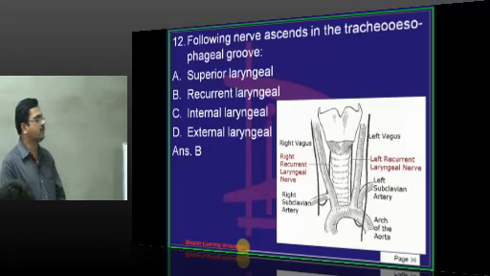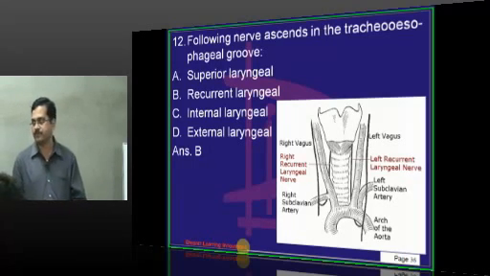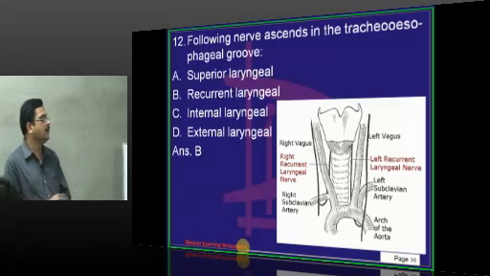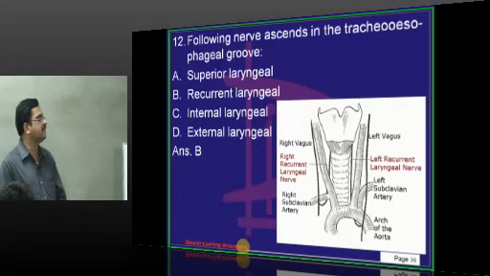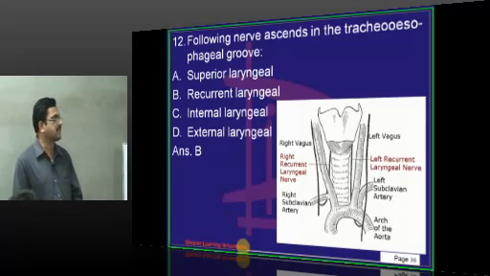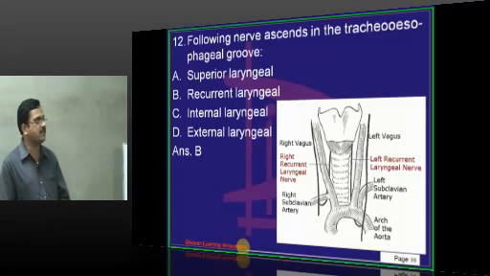In front of the trachea, you find the thyroid gland. Now, the lateral lobe of the thyroid gland on the medial side is related to two tubes and two nerves, we say like that. Two tubes are the trachea and the esophagus, two nerves are the left recurrent laryngeal nerve and the external laryngeal nerve. This left recurrent laryngeal nerve is a branch of the left vagus.